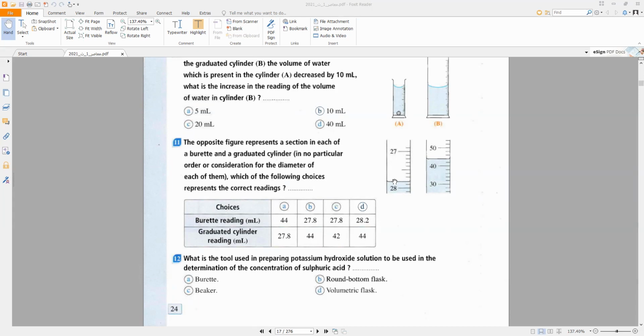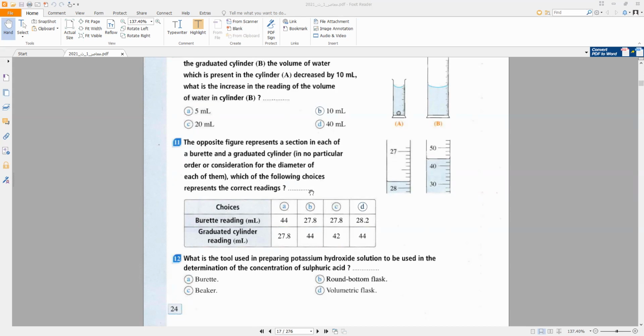11. The opposite figure represents a section in each of a burette and a graduated cylinder. As we know, the graduation of a burette goes from up to down, but in a graduated cylinder from down to up. So the tool at left is graduated from up to down, 27, 28, so it represents the burette and the other represents the graduated cylinder.